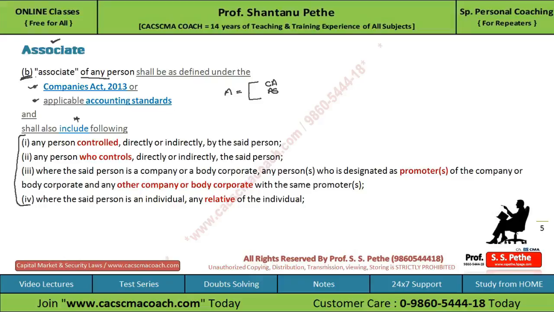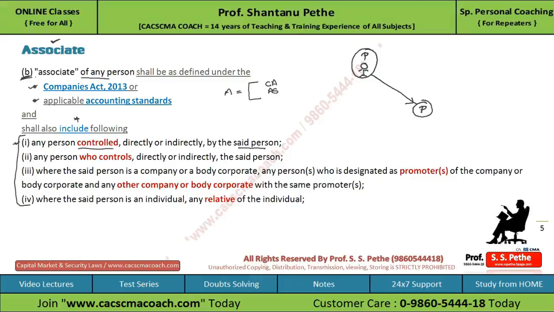So first, let's try to understand subclause 1. Subclause 1 says any person which is controlled directly or indirectly by the said person. So here it is a relative definition, as we have seen. It is a person and there is another person. If this person is controlled by any other person, the said person, then we will say that this is an associate of that person.